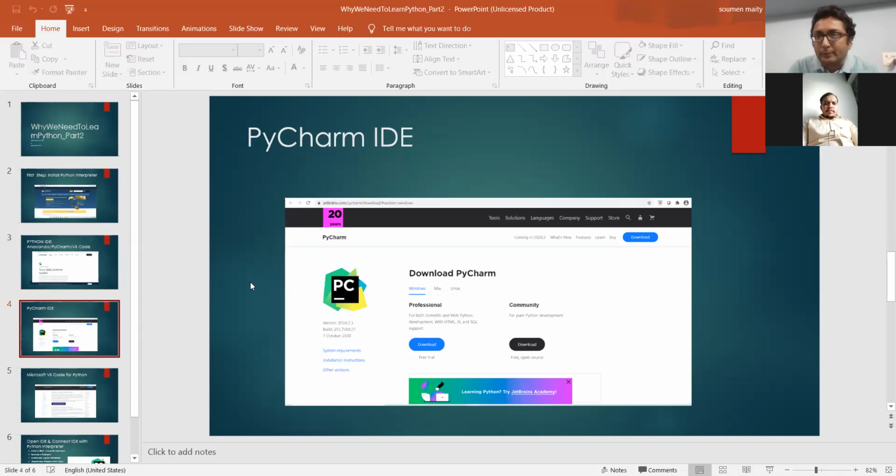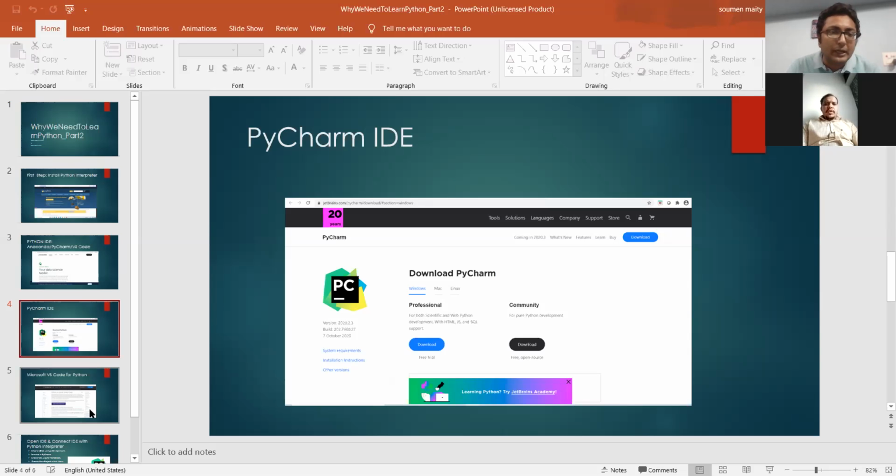There are two versions of PyCharm, professional and community. If you install the professional version, your license will expire after one month. But the community version has no license; it is completely open source. You can utilize it for your development and data analytics.